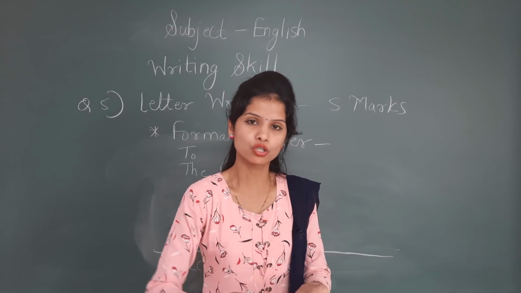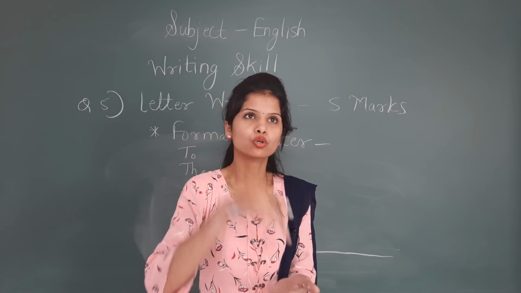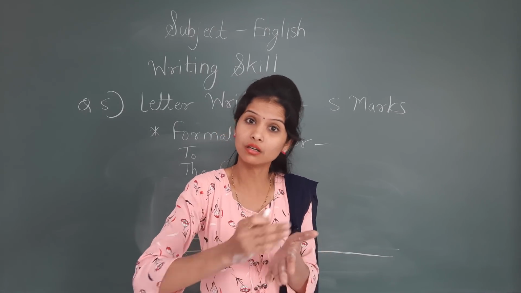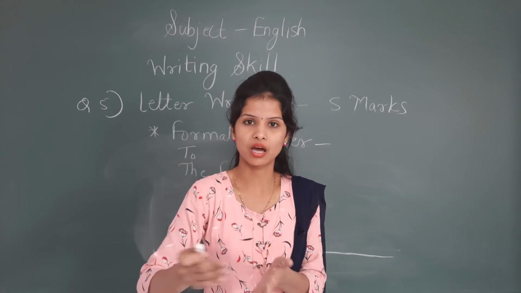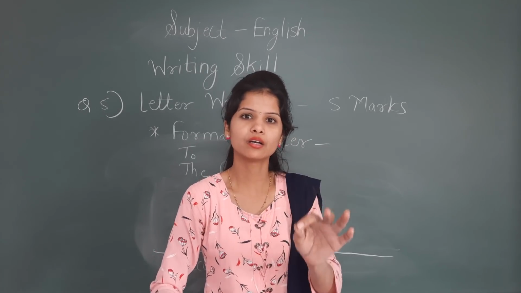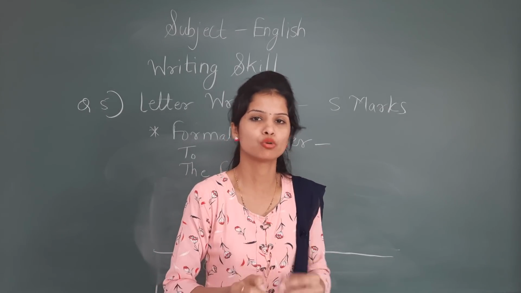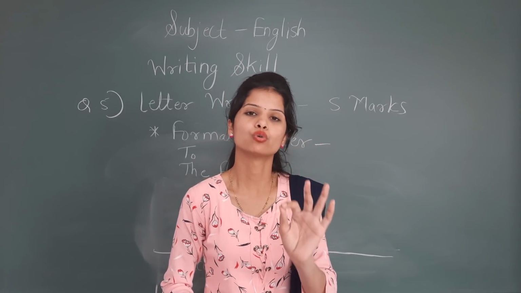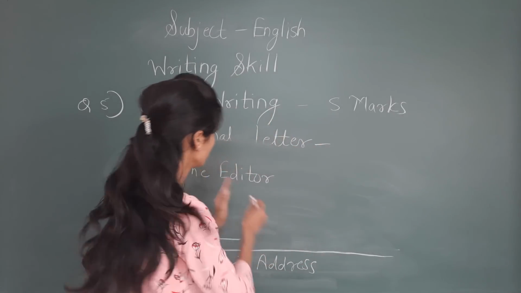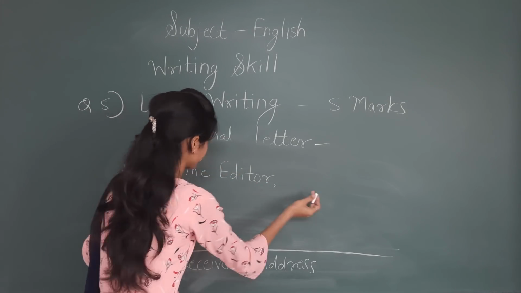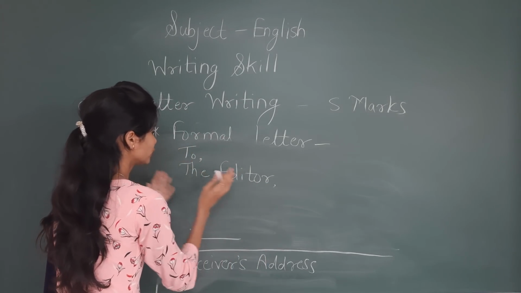Why? See, because you are including the article before the post, like the editor, the registrar, the clerk, or the municipal commissioner. So the article is used before the name of the post. It is the rule of the article 'the'. Before the name of the post, you have to use the article 'the'. So 'the editor'. Now start to give a comma. You can use a comma here as well.